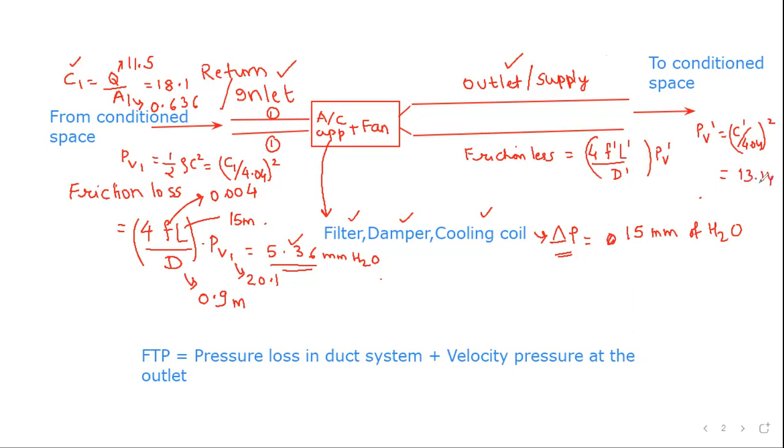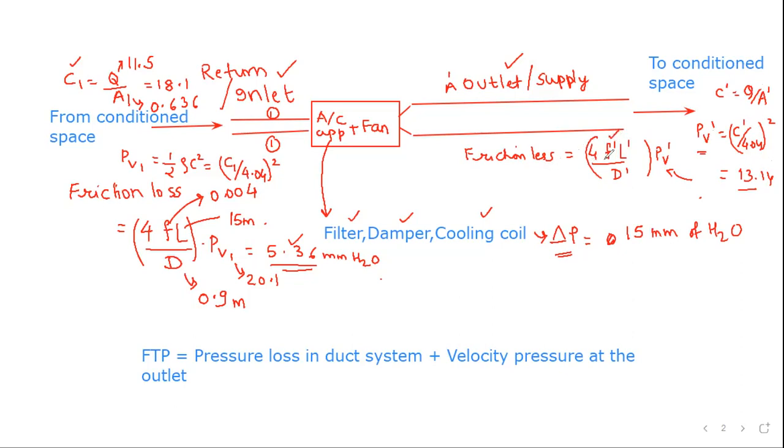Same method as this. First we'll have to find C dash as Q upon A dash, where A dash is the outlet area. I am calling it A dash. Q would remain the same. From that you will get the value, and I have got this value of PV dash as 13.14, which you can put over here. Then again you have this value F dash. F dash is given to be 0.0 something, 0.035 or something like that here.